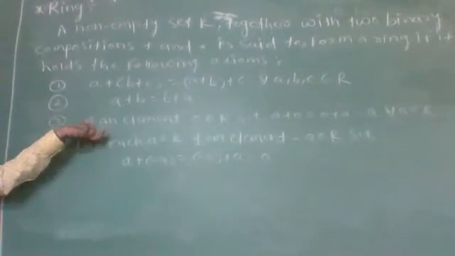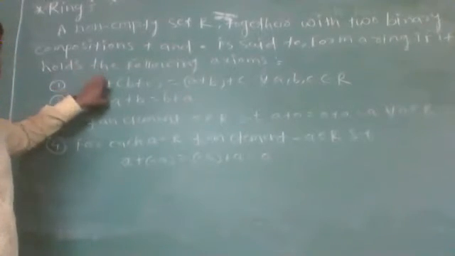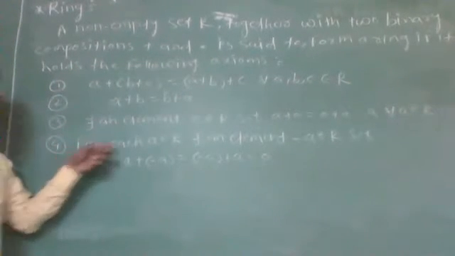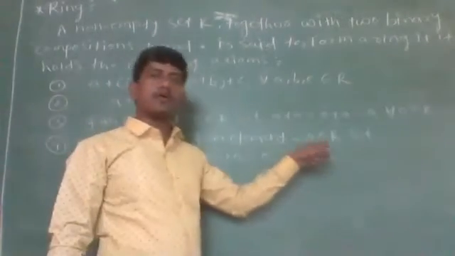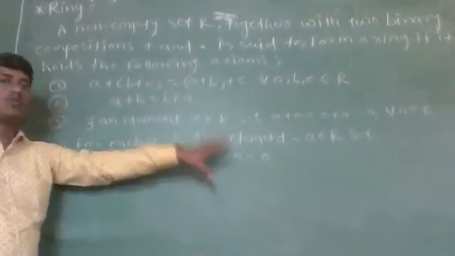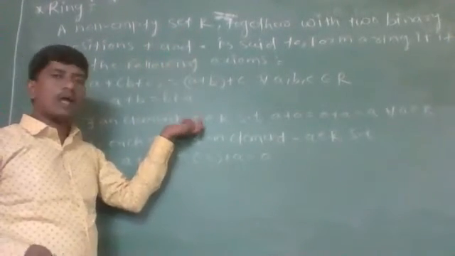So these are the four properties of the addition composition on R. That is, first one is the associativity, second one is commutativity, in third one there exists an identity element, and fourth one for each a in R there exists an element minus a belonging to R such that a + (minus a) will be equal to (minus a) + a will be equal to 0. So if these four properties hold, then we say that R is an abelian group with respect to addition.